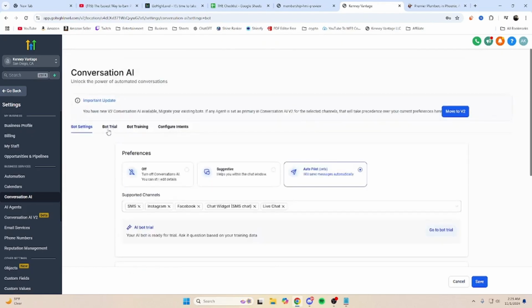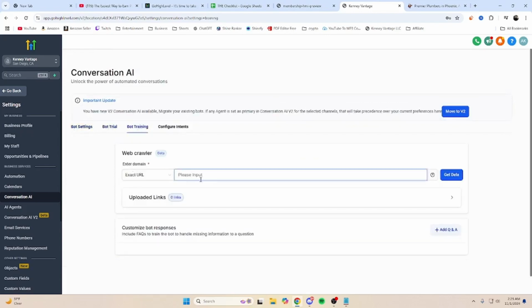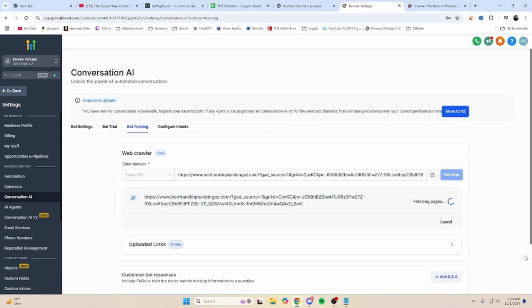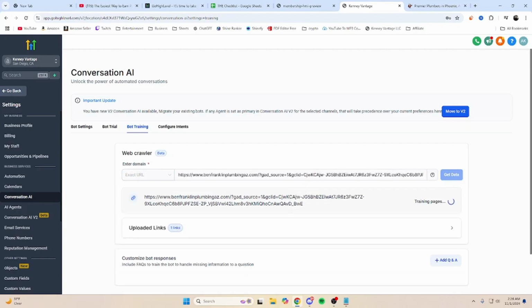Then we're going to go to bot training, and this is where we're going to paste the URL to get the data. What this is going to do is fetch all the pages. It's going to teach the AI bot everything about the website: the Q&As, the times they're open, the services they offer, so that the bot is ready to answer any question that somebody might ask.